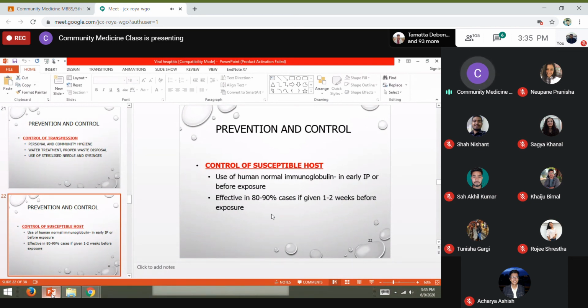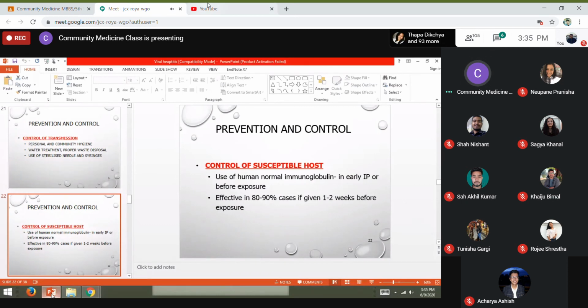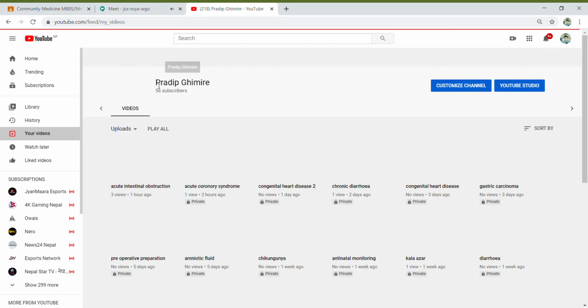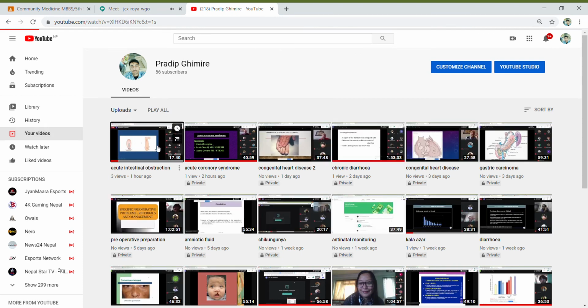So for this we can use immunoglobulin, the use of human normal immunoglobulin in the early incubation period or before the exposure, pre-exposure or post-exposure. It is effective in 90% of the cases and is given 1 to 2 weeks before the exposure.